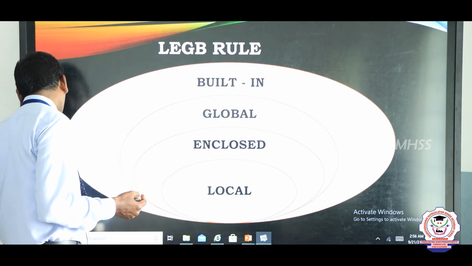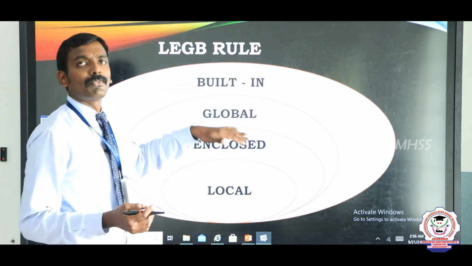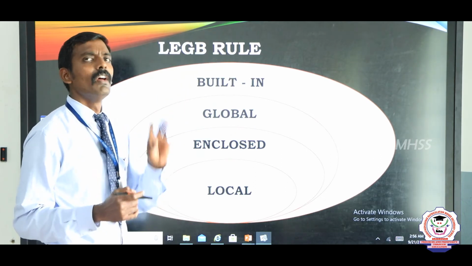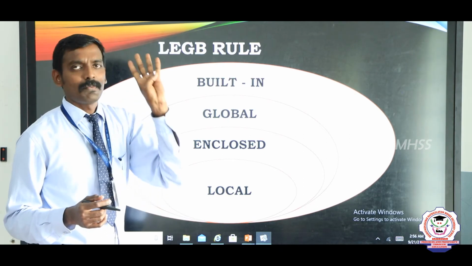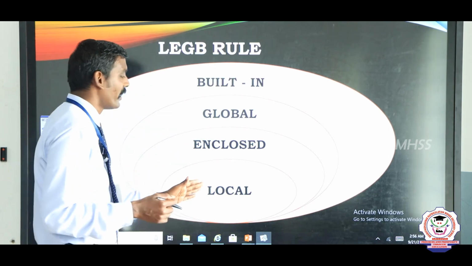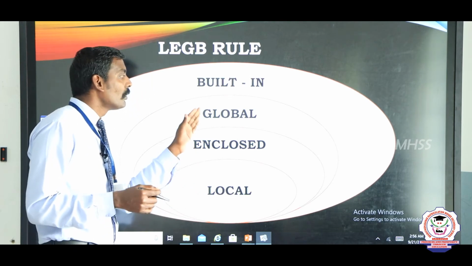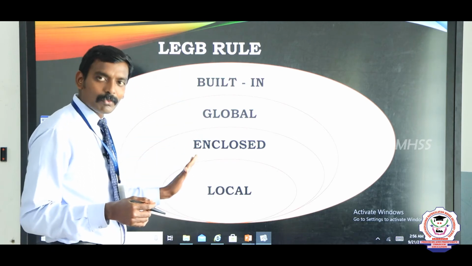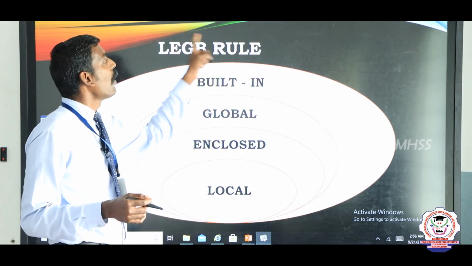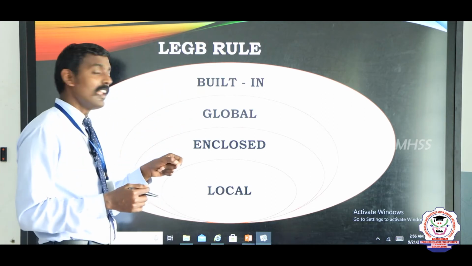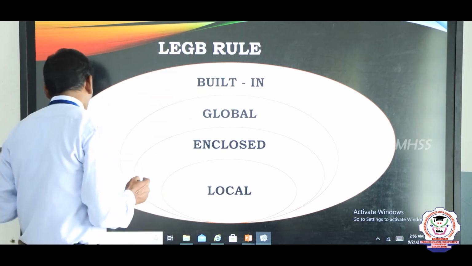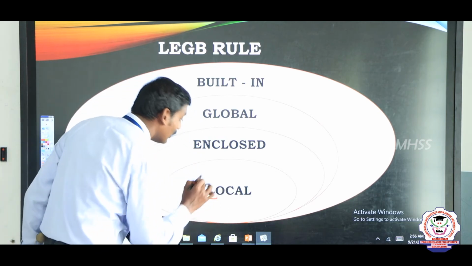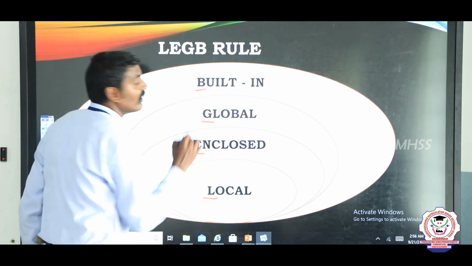Next, we are going to see the different types of scopes. Here we follow the LEGB rule. What is that LEGB rule? We have four types of scopes: local scope, enclosed scope, global scope and built-in scope. These four types follow the LEGB rule, which comes from the first letter of each.